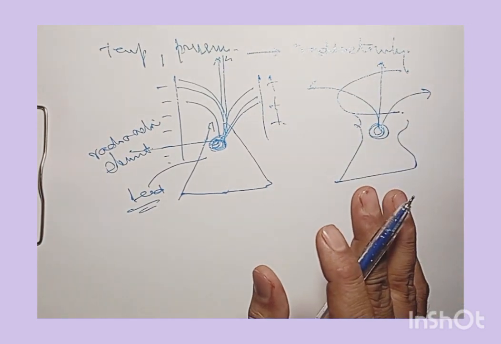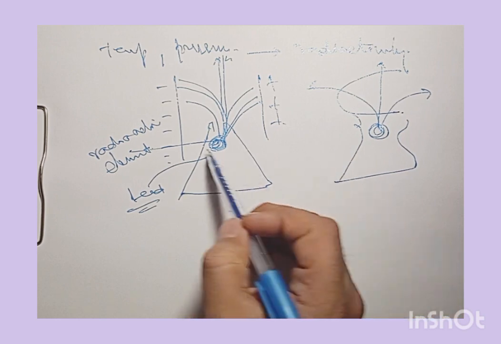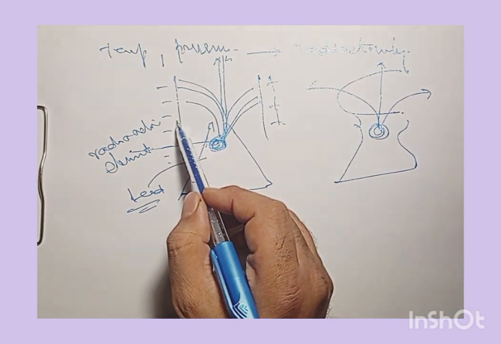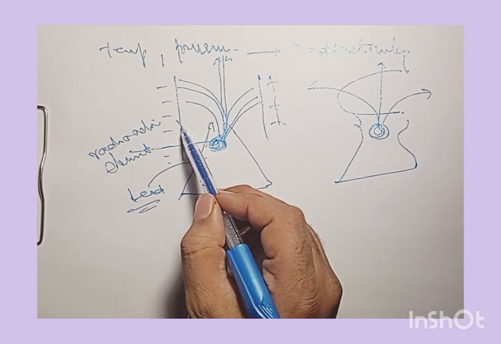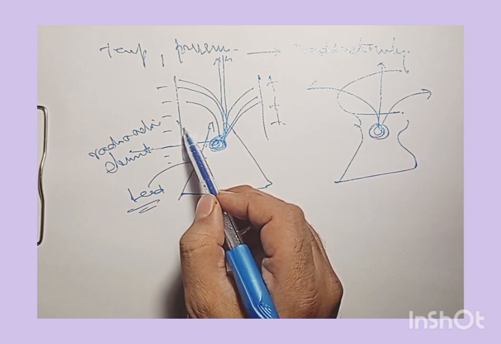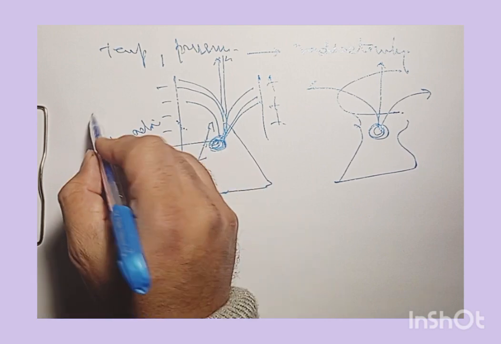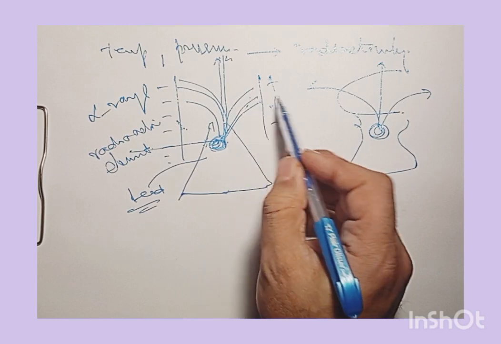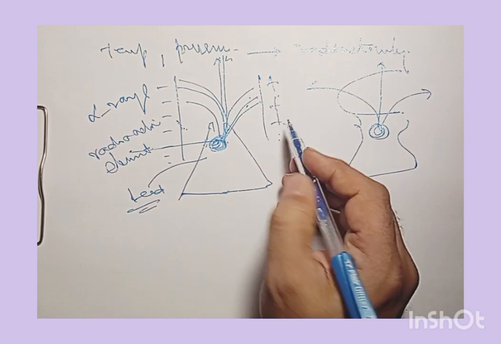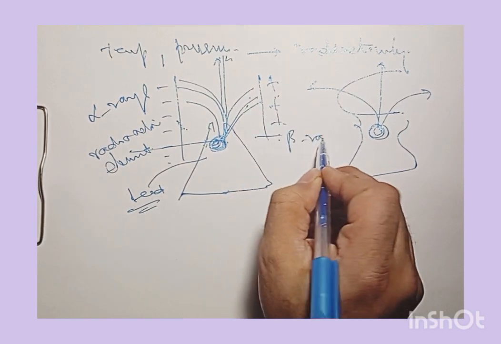So the rays that are deflected to the left, they are positively charged, and they are known as alpha rays. And the rays that hit the positive charge of this plate are known as beta rays.